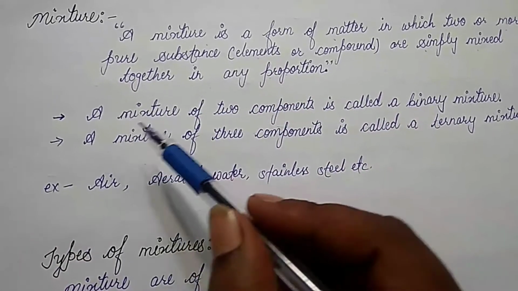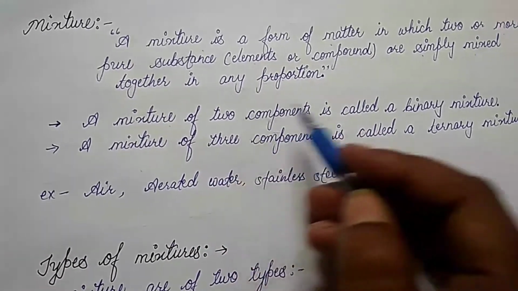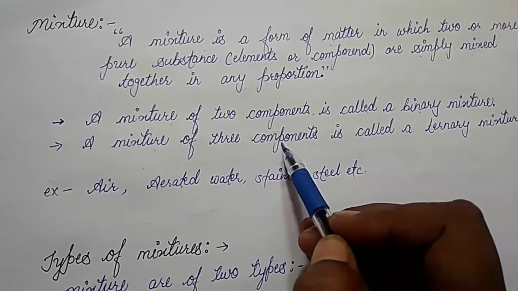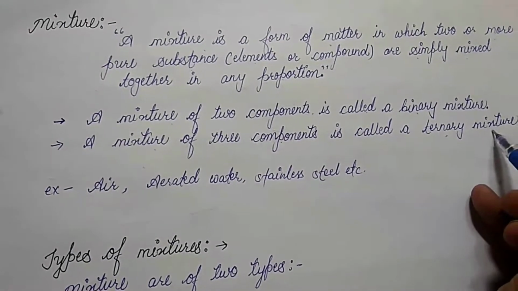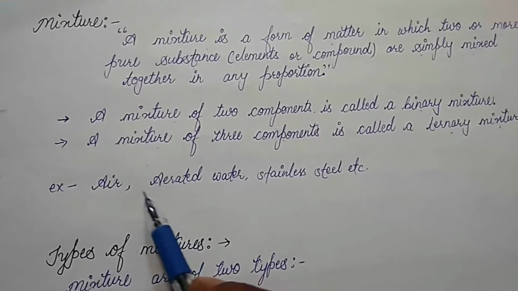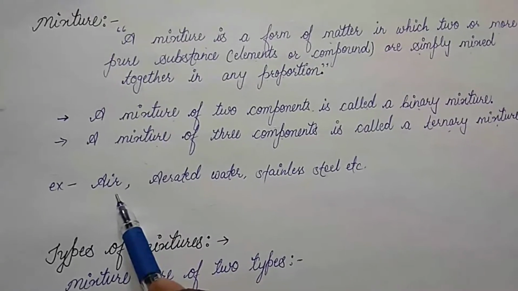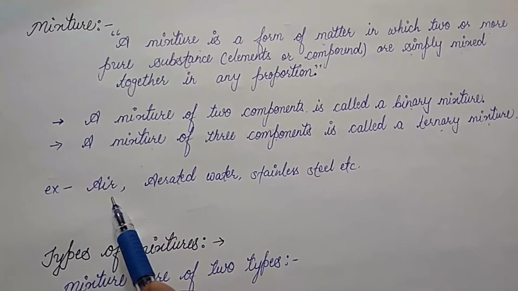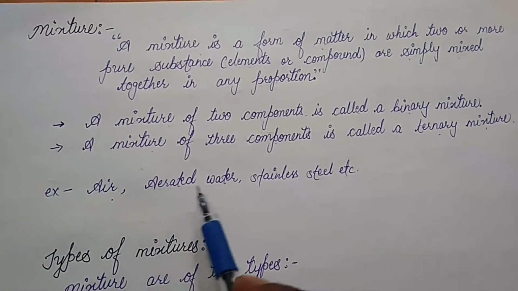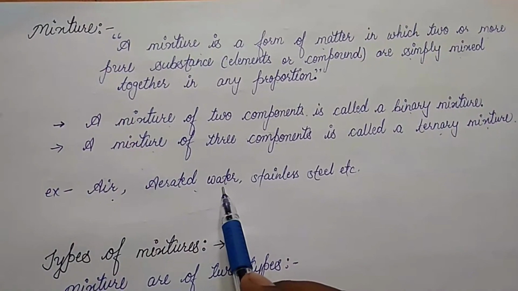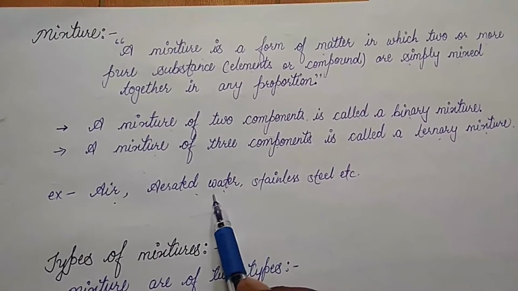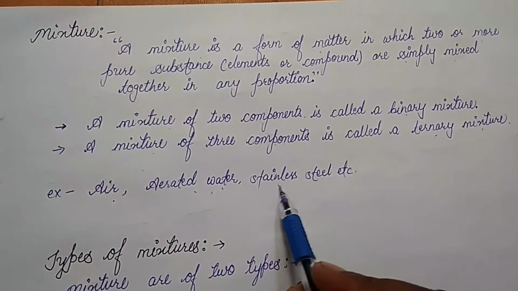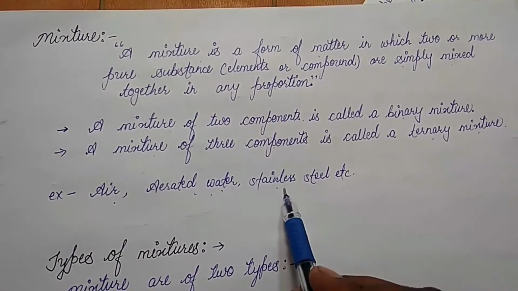A mixture of two components is called a binary mixture, and a mixture of three components is called a ternary mixture. For example, children, air is a mixture of gases such as oxygen, carbon dioxide, nitrogen, water vapor, etc. Aerated water is a mixture of carbon dioxide, oxygen and water. Stainless steel is a mixture of iron, carbon, nickel and chromium.